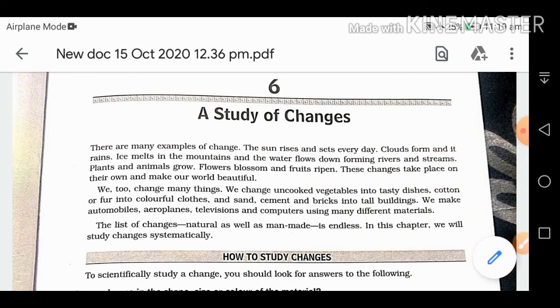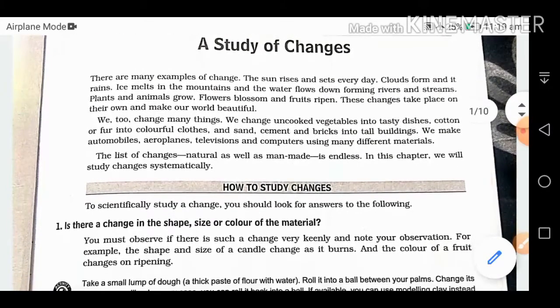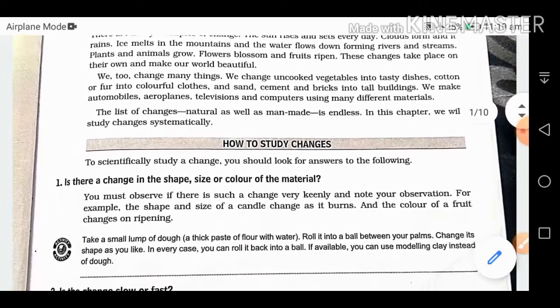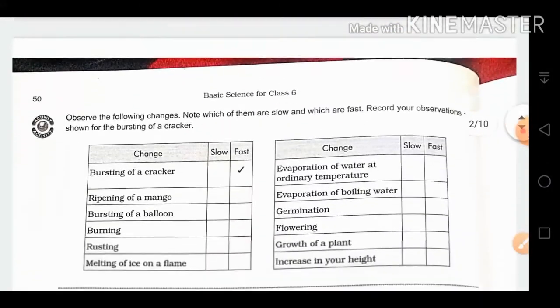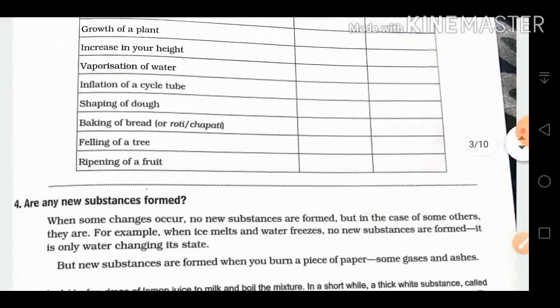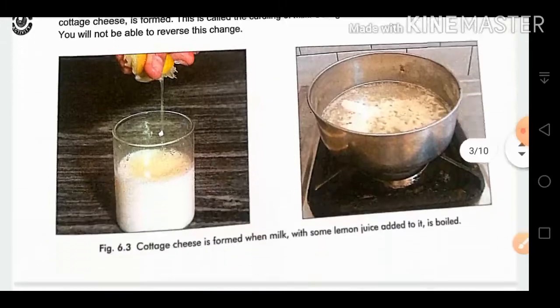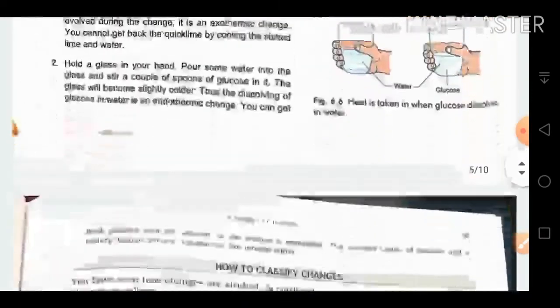I already shared one video in which I explained the chapter, the study of changes, in detail. In this video we are going to solve our exercise questions. I will also share the video link in the description, where you can find the explanation of the chapter. So let's start.